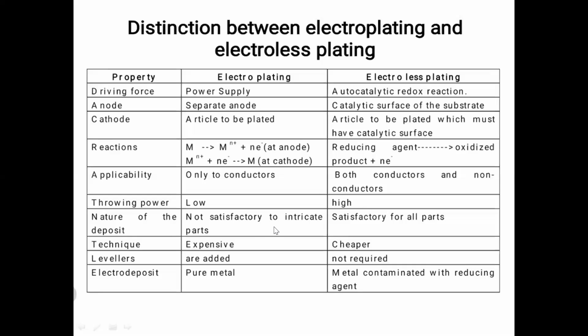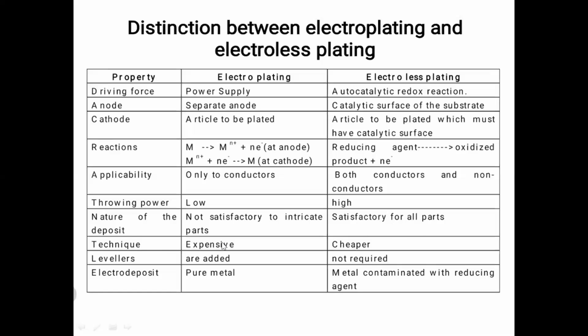Nature of the deposit: electroplating is not satisfactory for intricate parts. Intricate parts means complex parts. For example, if you want to deposit a metal on the inner walls of a pipeline, that is a complex shape, a complex structure, an intricate part. It is not possible using electroplating. In electroless plating, it is satisfactory for all parts. We can deposit on complex shapes and intricate parts. If you want to deposit a layer of metal inside the pipeline, it is possible using electroless plating. So that's why electroless plating is a good method.